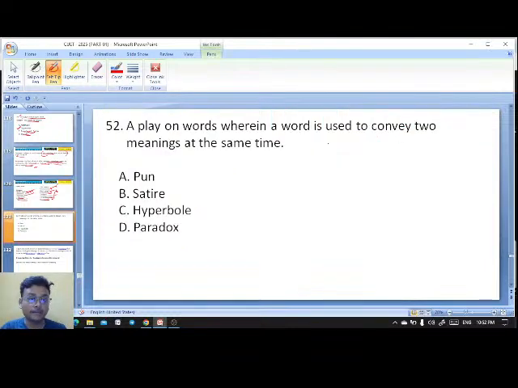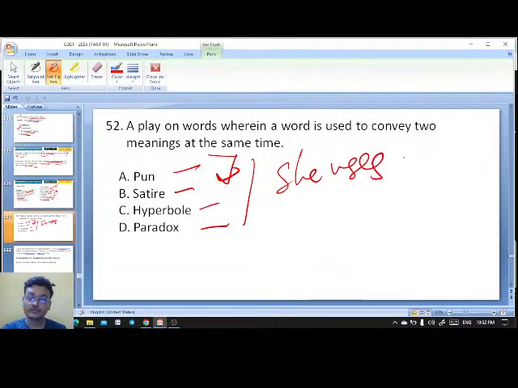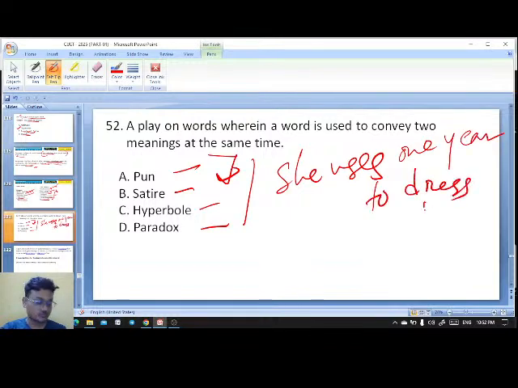Chalo, next question. A play on words wherein a word is used to convey two meanings at the same time. Pun, satire, easy one, hyperbole, paradox. Everybody knows here. Okay. A play on words wherein a word is used to convey two meanings. Pun, satire, hyperbole, paradox. If I say, she uses 1 year to dress up. Exactly. That is pun.